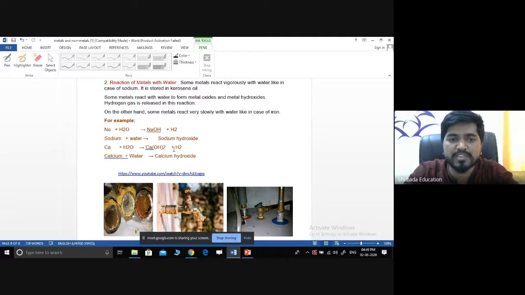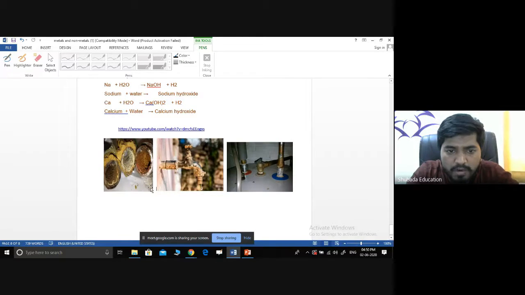The best example for this is sodium. When we add sodium to water, what will happen? Sometimes it readily catches fire, right? The major problem we can see here is the water tap. The major cause for this is the water. This is also called corrosion.